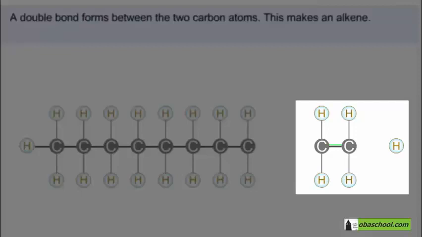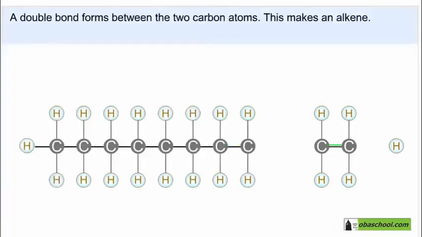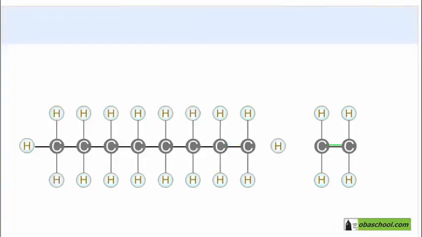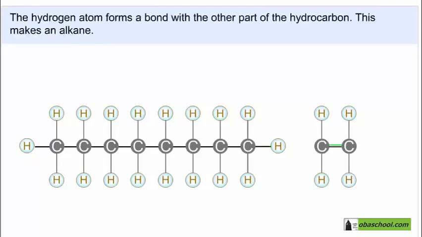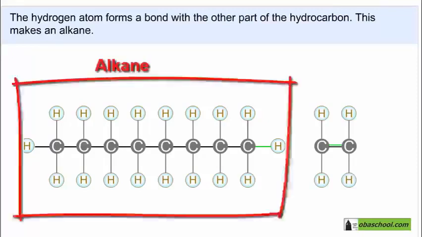A double bond will form between these two carbon atoms. So now we have an alkene. So one of the products of cracking is an alkene. The remaining hydrogen will form a bond with the carbon atom in the longer chain. So now this is an alkane, which is shorter than the starting alkane.